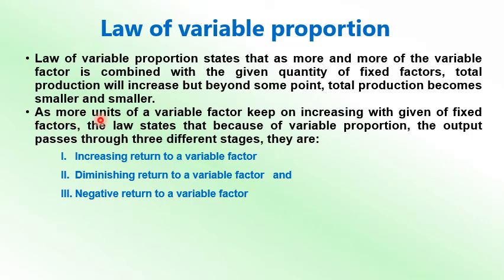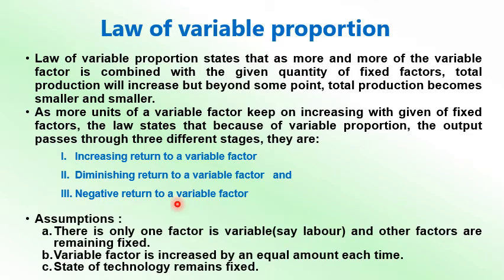As more and more variable factor keeps on increasing with the given fixed factor, the law states that because of the variable proportion, the output passes through three different stages: increasing return to a variable factor, diminishing return to a variable factor, and negative return to a variable factor. So these are three different stages. What are the assumptions? We are assuming that only one factor is variable, that is labor, and other factors remain fixed. The variable factor is increased by an equal amount each time.